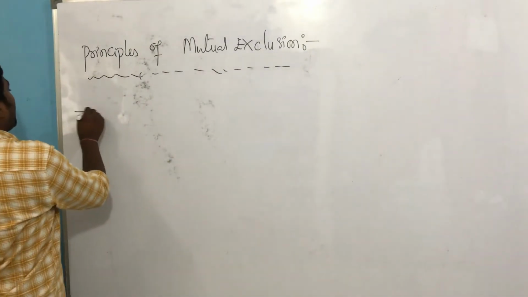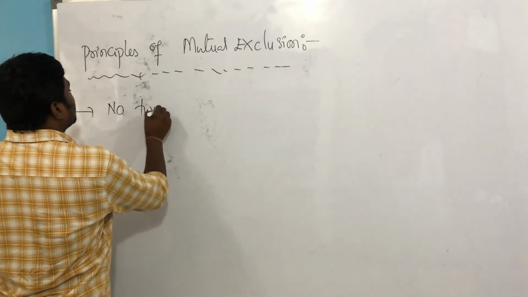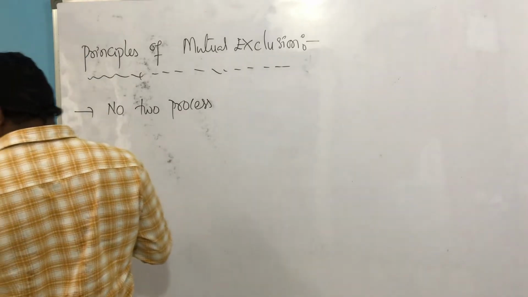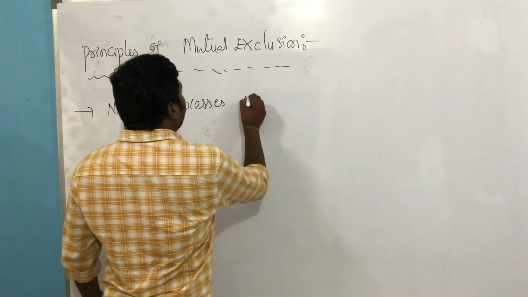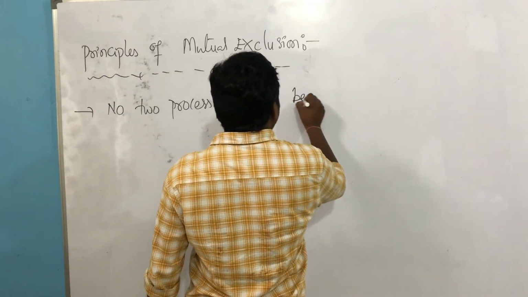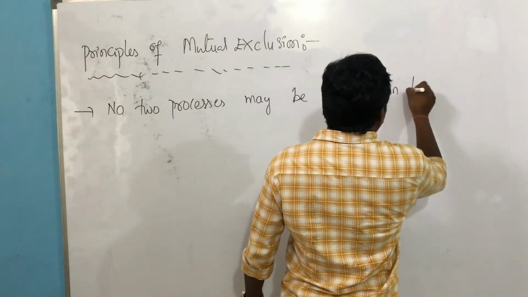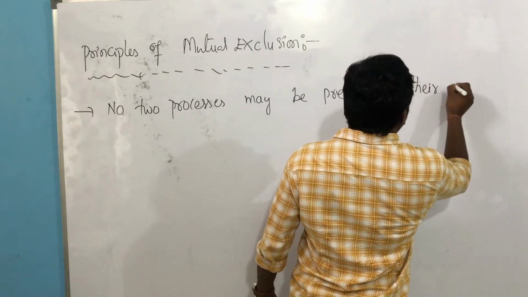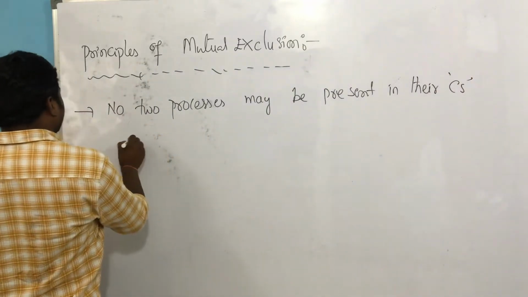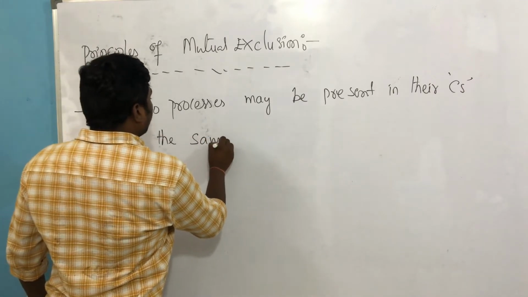Write out the definition for mutual exclusion: no two processes may be present in their critical section at the same time.